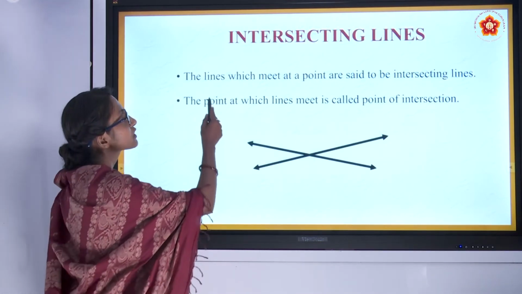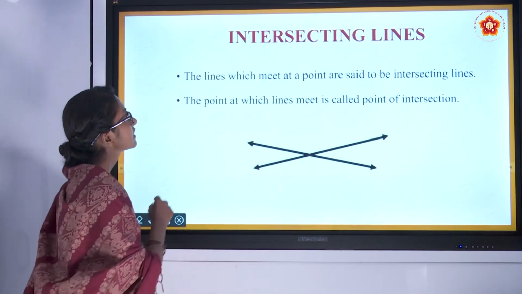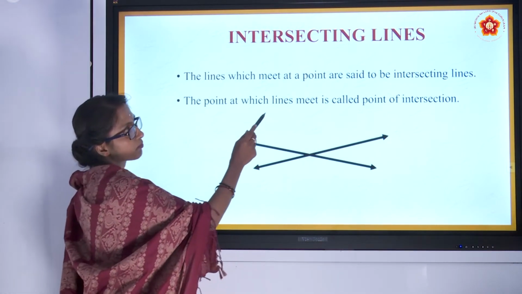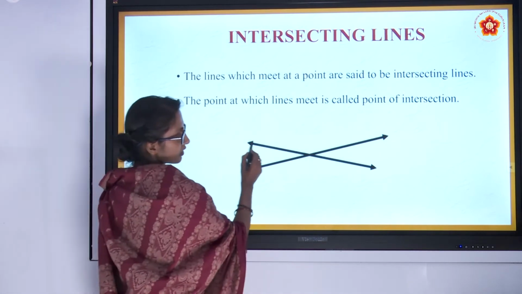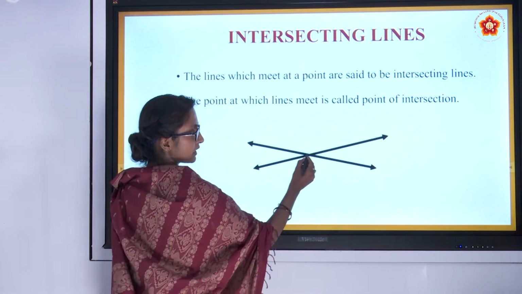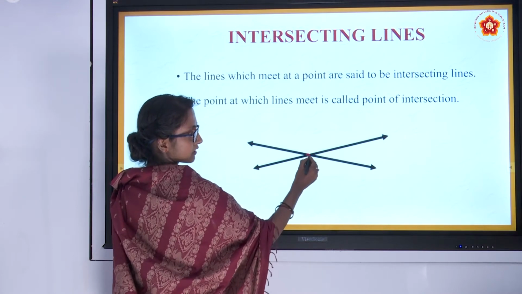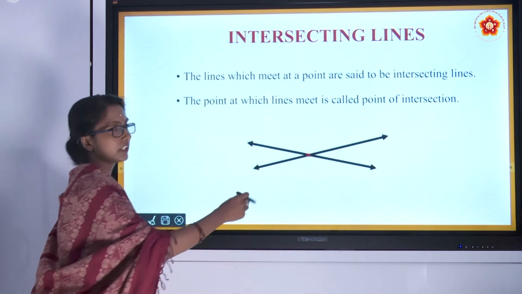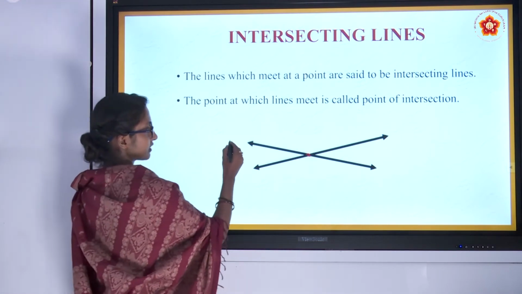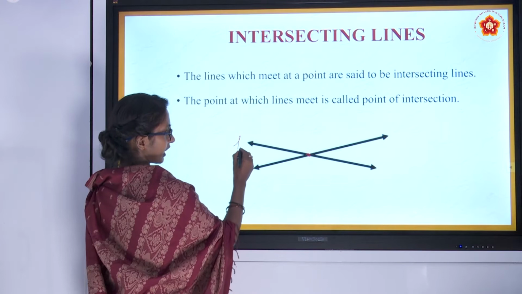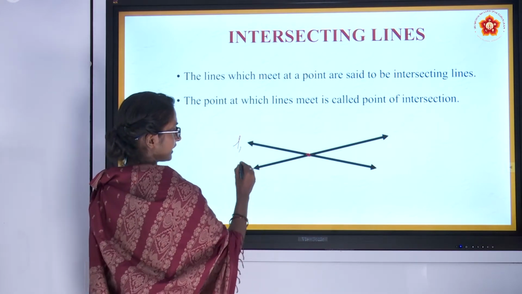So now let's move to intersecting lines. The lines which meet at a point are said to be intersecting lines. So you can observe here these two lines are meeting at a point, right? If they meet at a point, they are said to be intersecting lines. We can give the names line 1 and line 2.